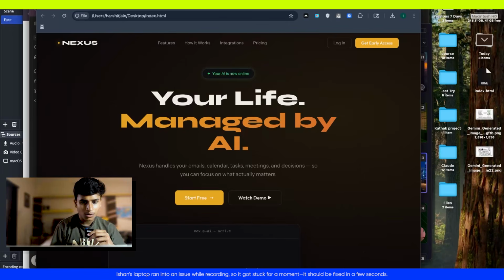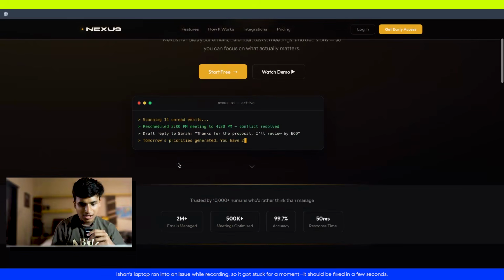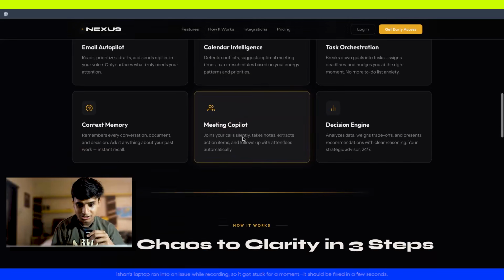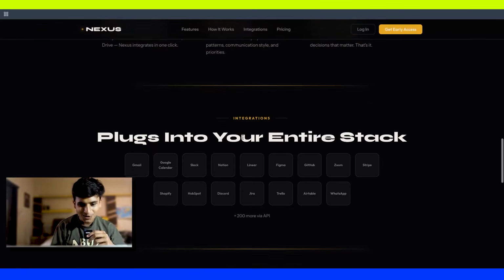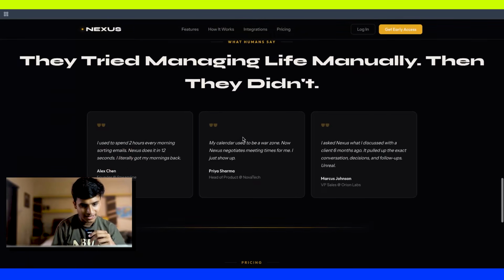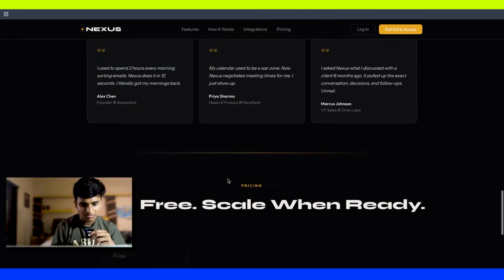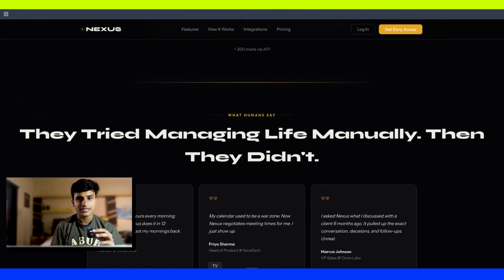Bro, it's pretty cool, isn't it? Here is this very nice code, like a MacBook terminal style design. If I switch up, there are some animations, calendar intelligence, decision engine, from chaos to clarity. Bro, it's insane. I loved the design. It has some dummy, what should I say, it has plants and everything. I loved the design. Now let's see what Raul has created.